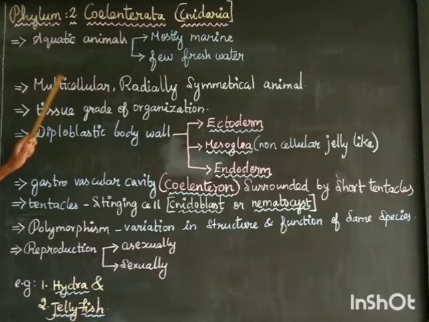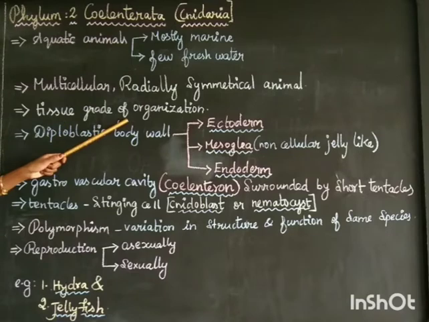Then coming to tissue grade of organization. What is the tissue grade of organization? I told you about levels of organization. We can see the cellular level, and the next one is the tissue level. Here the cells are joined together to form a tissue in the phylum Coelenterata. Coelenterata have a body having tissues, so it is called tissue grade of organization.